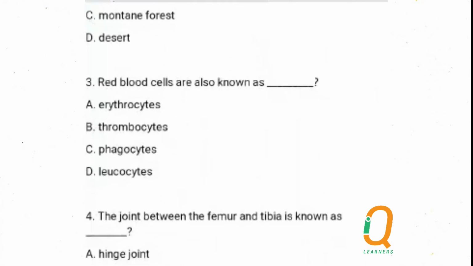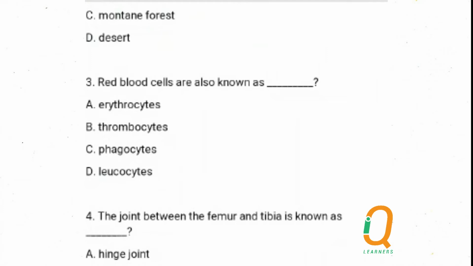Number 3. Red blood cells are also known as dash. Another name for red blood cells is erythrocytes. Mature red blood cells are called erythrocytes. The immature red blood cells are called reticulocytes. It takes about 3 months for red blood cells produced by the bone marrow to mature before they can be called erythrocytes. So, A is erythrocyte, which is the correct one.